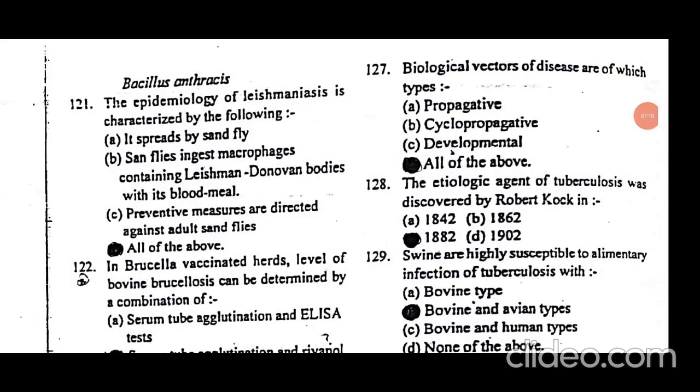Biological vectors of disease are of which types? All of these types are examples of biological vectors: propagative, cyclopropagative, and developmental.